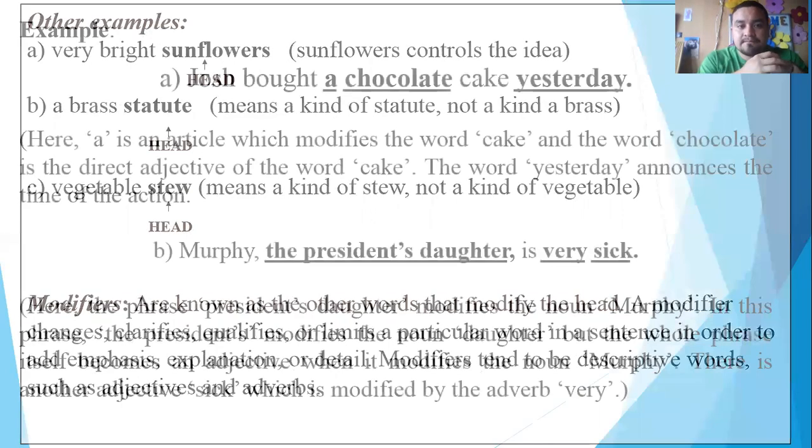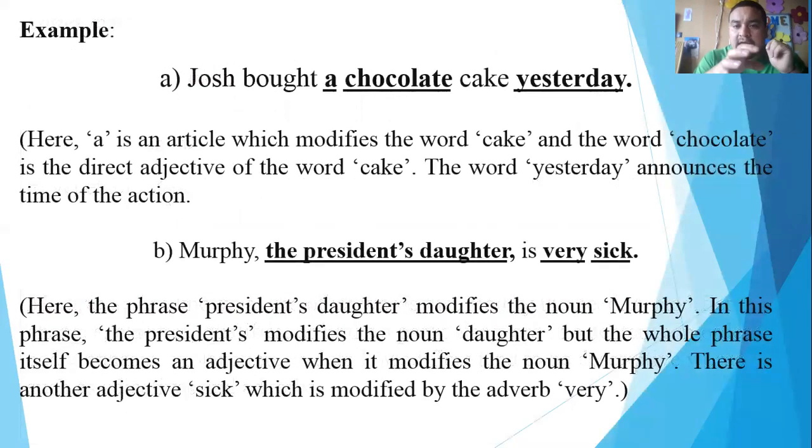Let's see some examples. Josh bought a chocolate cake yesterday. Here we have an article, a, that is modifying the word cake. We also have the direct adjective, which is the word chocolate, that is also modifying the word cake. But we have a third word, which is the word yesterday, that is announcing the time of the action. So in here we have three different types of modifiers that are modifying the sentence.